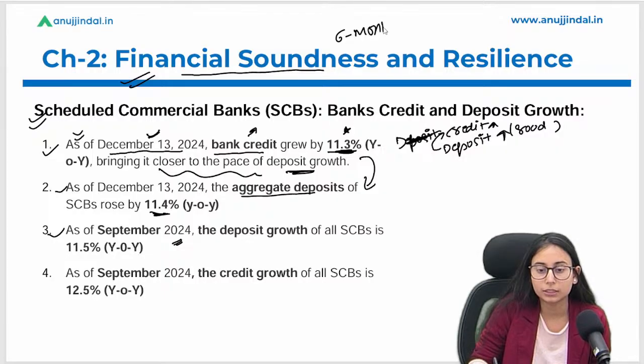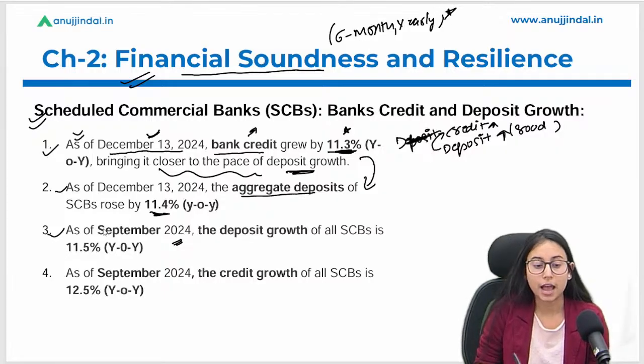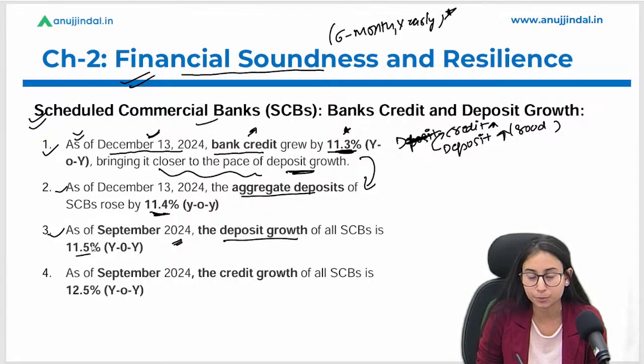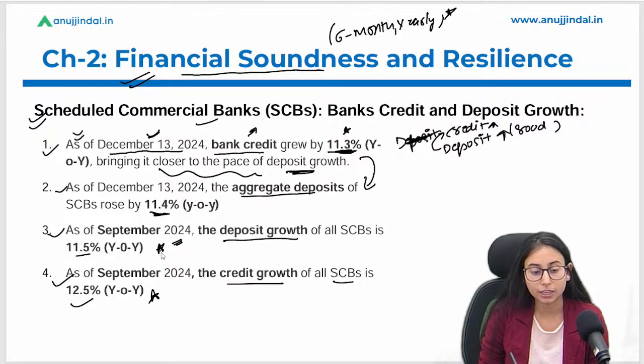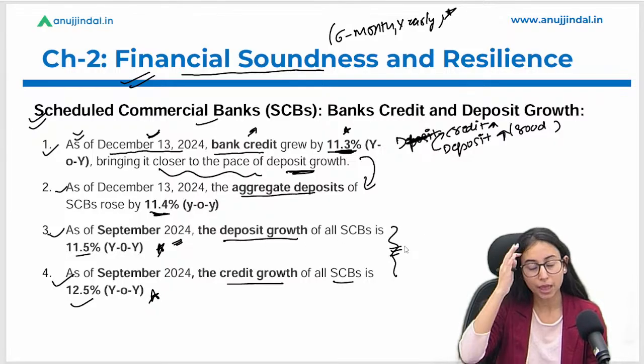So we will focus on these two data. As of September, the deposit growth of all SCBs, that is scheduled commercial banks, is 11.5%, and credit growth of all SCBs is 12.5%. These two data are very important. I hope it is clear.